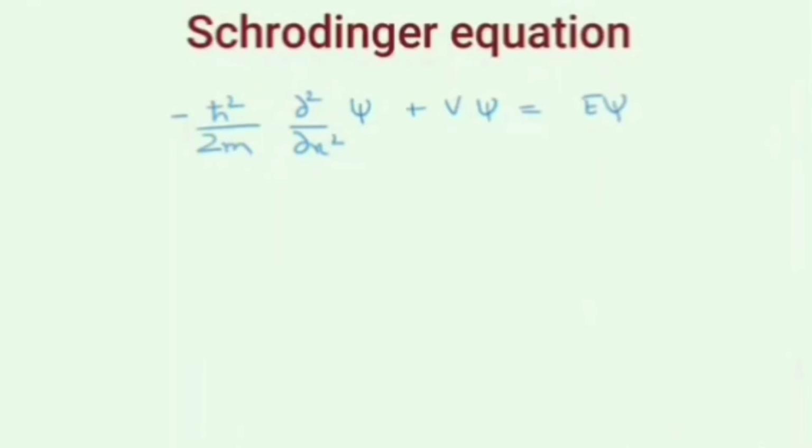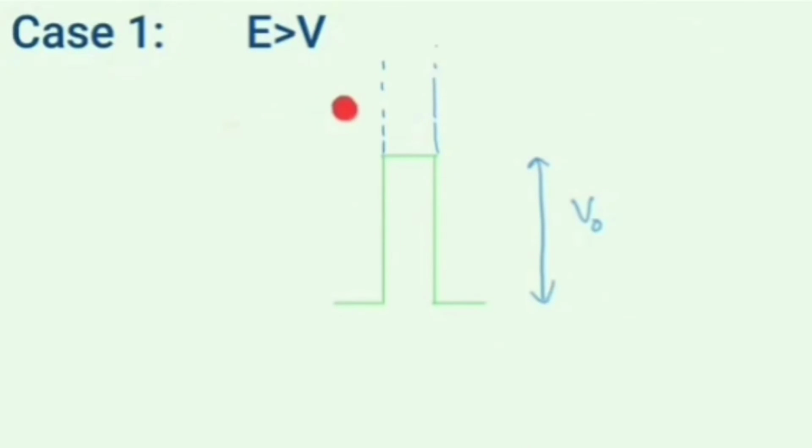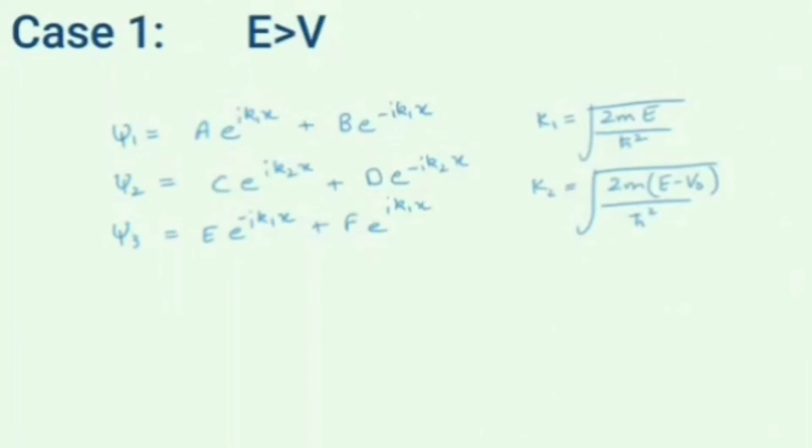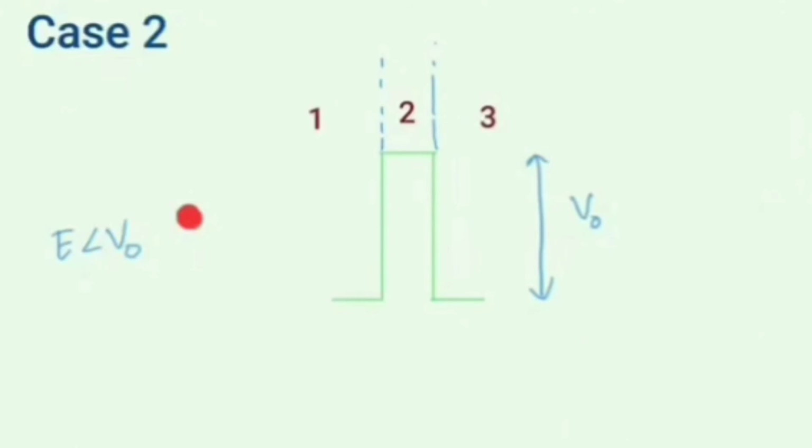We have two cases: first, energy greater than V0, and second, energy less than V0. Case 1, when energy is greater than V0. It is not interesting as it is all classical, and the solution to this case is like this. And the probability density function for this case looks like this. The electron can be anywhere in this case. Now name the regions 1, 2 and 3, which have different potential values.